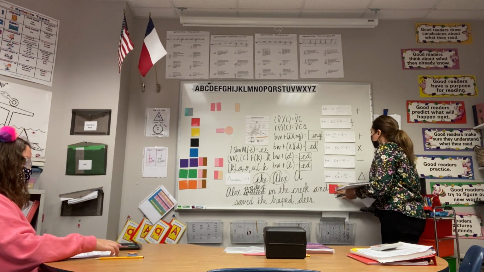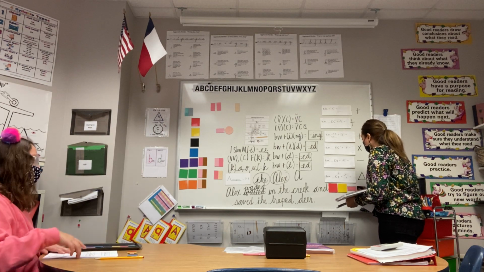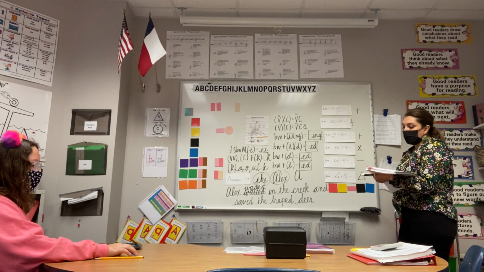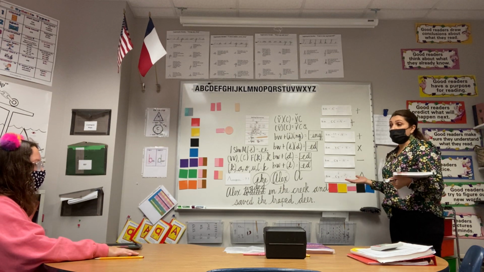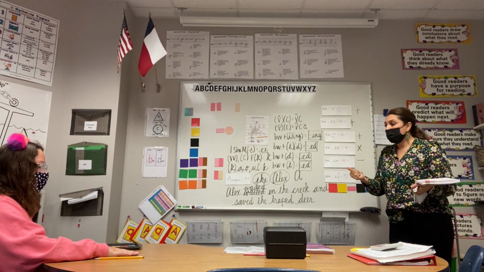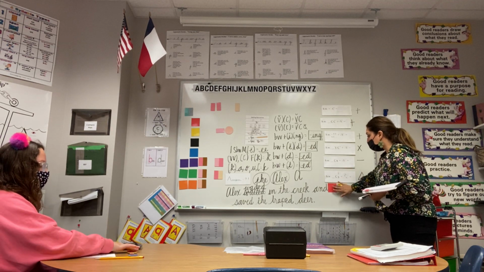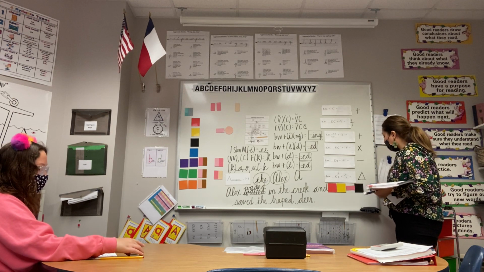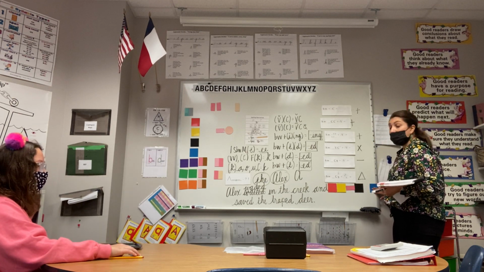Okay. So, check yours to make sure it matches. Okay. All right. Trapped is a derivative. What's the base word in trapped? Trap. Let's unblend. T, r, a, p. And then our suffix is t as well.